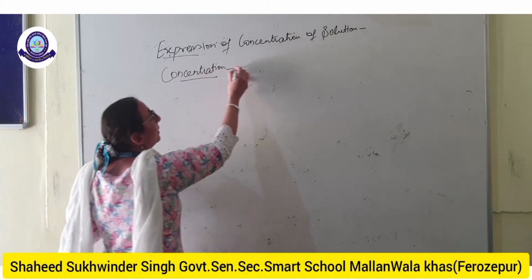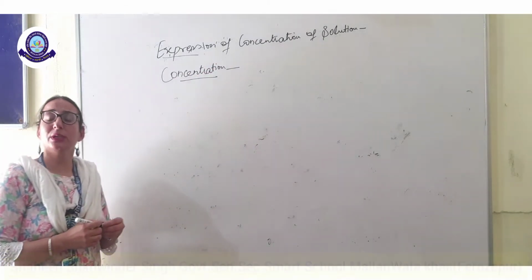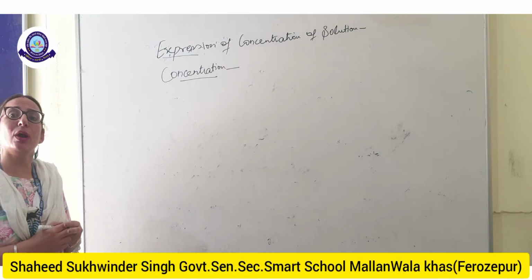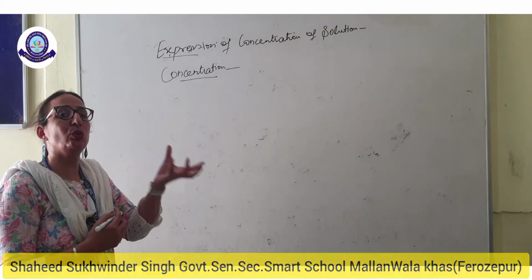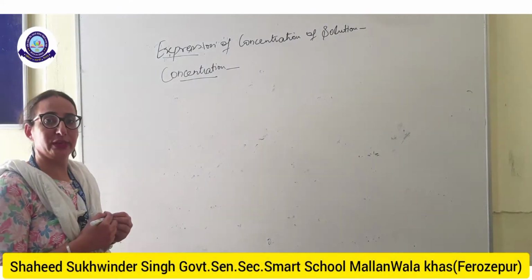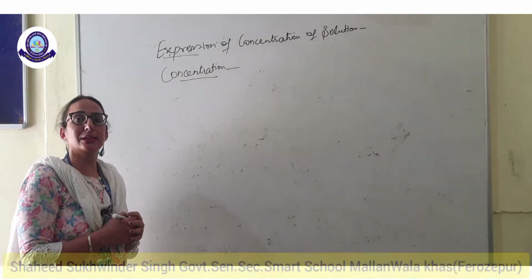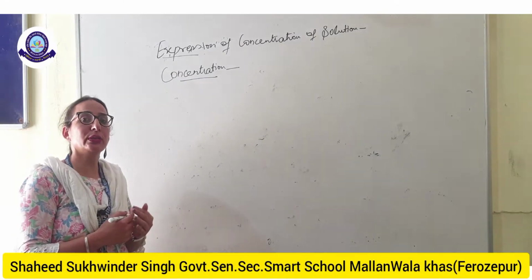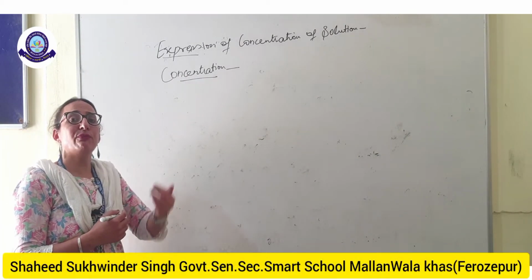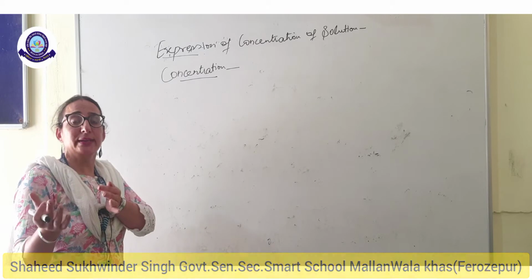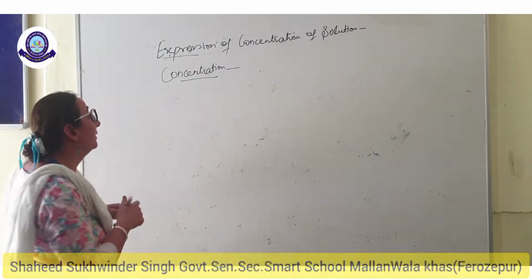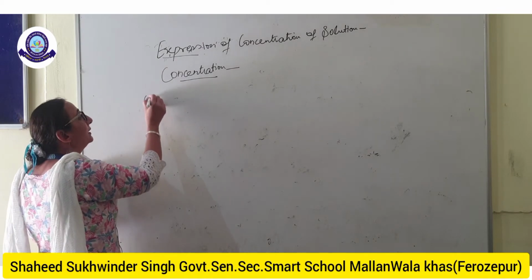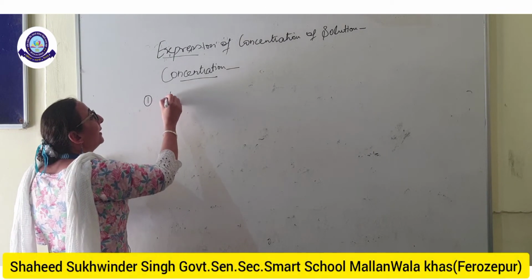Concentration is the amount of solute dissolved in a given quantity of the solvent, that is, how much solute you have dissolved in the solvent. According to that we get different types of solution depending upon their concentration. Okay, so first we will discuss the percentage.